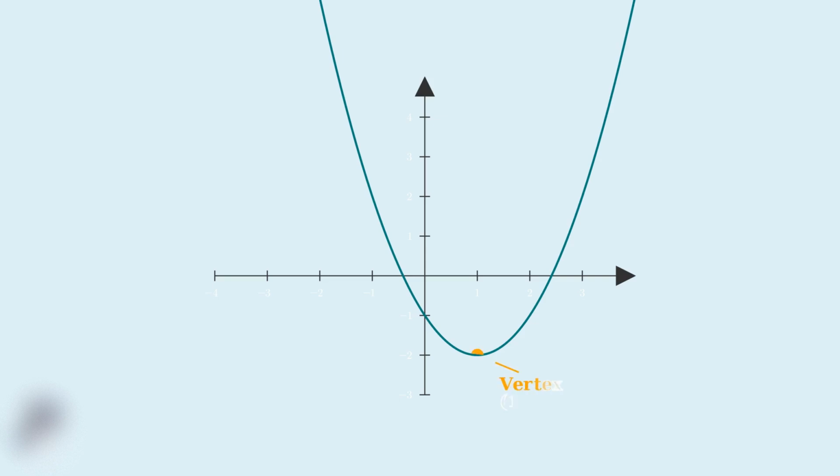The most important point on any parabola is called the vertex. This is the turning point where the parabola changes direction. For a parabola that opens upward like this one, the vertex represents the minimum point.